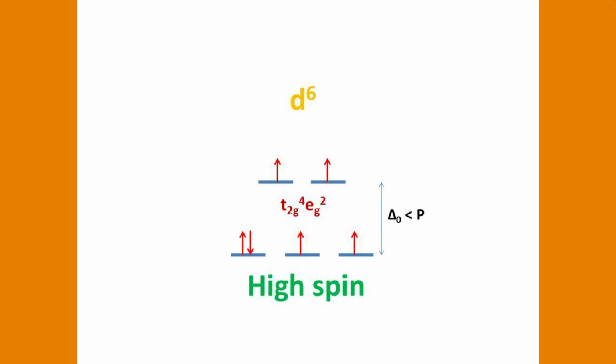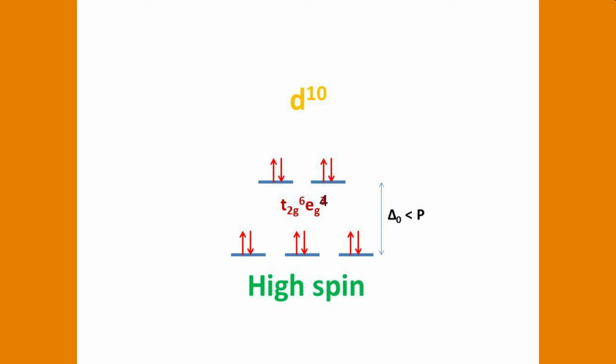Sixth electron. See, the pairing should be there. There is no alternative. So T2G4 and EG2. Seventh electron in T2G orbital, so T2G5 and EG2. The eighth electron should go in the T2G orbital. Yes, and T2G6 and EG2 electronic configuration. See the ninth electron. Yes, in the EG orbital, so T2G6 and EG3. Now the 10th electron, no alternative, will enter the EG orbital, so T2G6 and EG4.